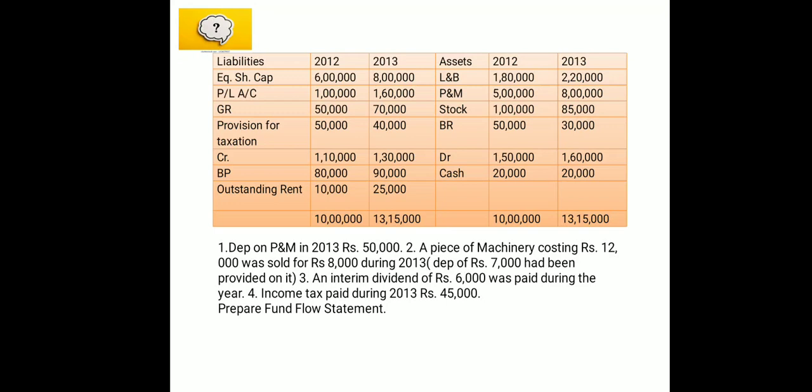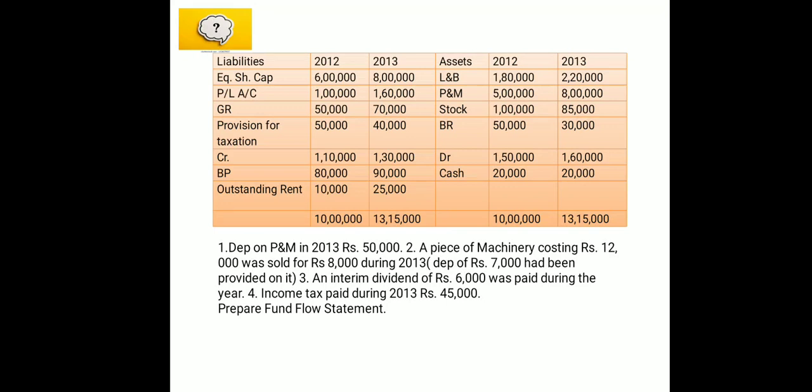Okay, so it will appear twice, once while calculating fund from operation as a non-operating expense, and another when we prepare the fund flow statement. So there also it will appear under the heading of application of fund. Clear? And then we have the income tax paid during 2013 rupees 45,000.